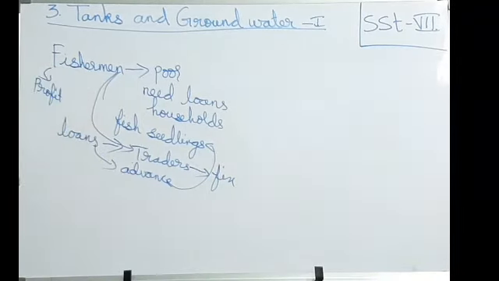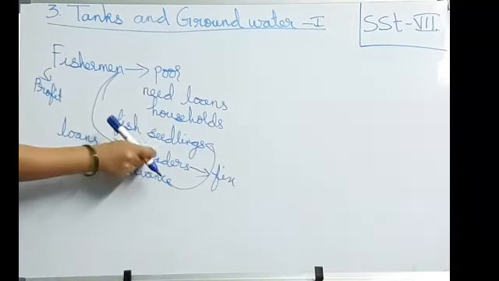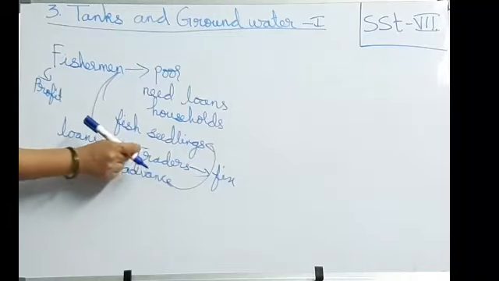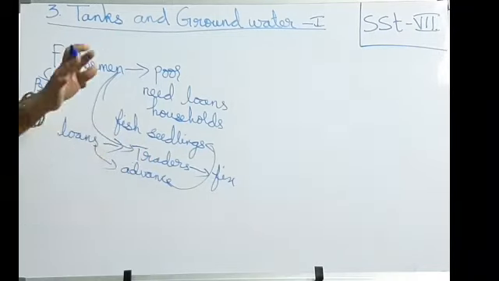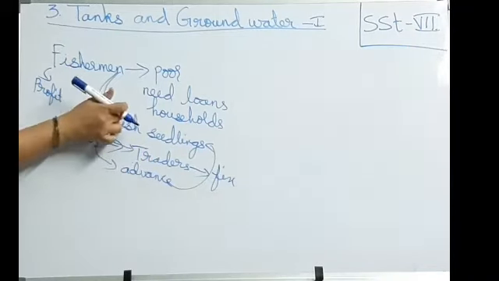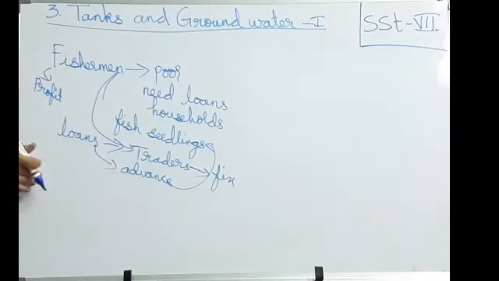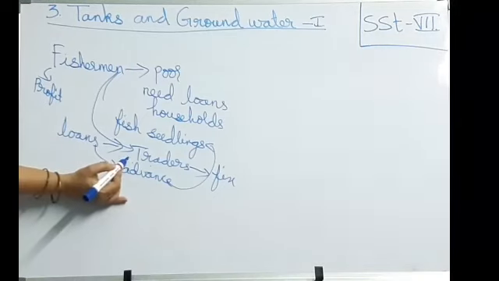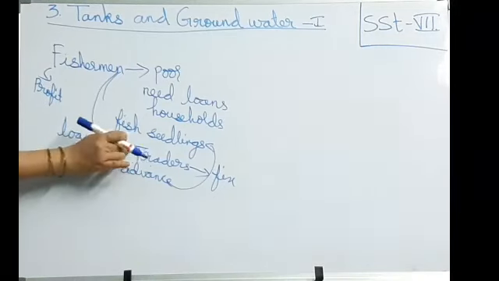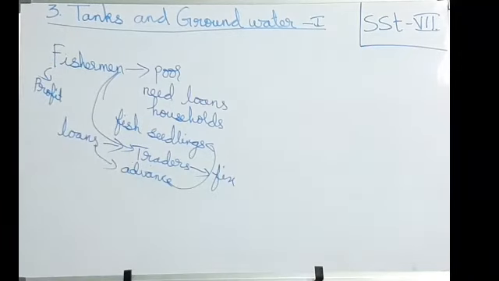Okay. So, no other option also because the government will not give loans. So, they have to depend always upon traders. Traders means big businessmen. So, in advance they will give money to buy the fish seedlings. When they buy, these traders only will take care of the fish seedlings. When they grow, all that fish they have to sell to the traders. And the amount is also fixed by the traders. Okay, this problem they are facing.